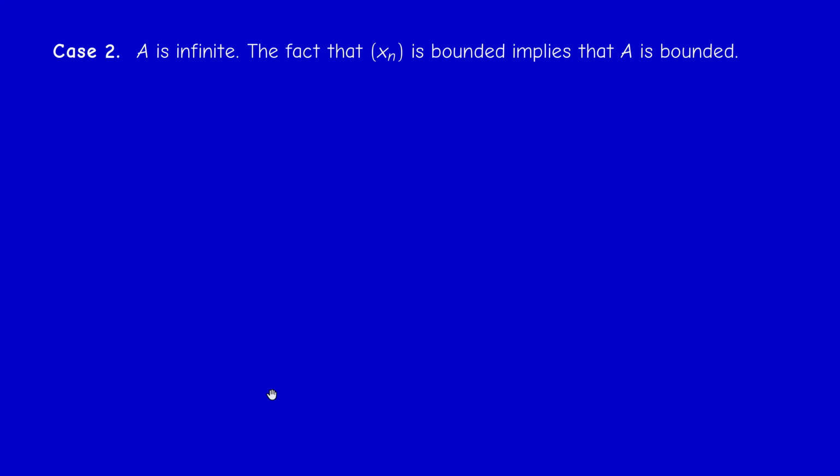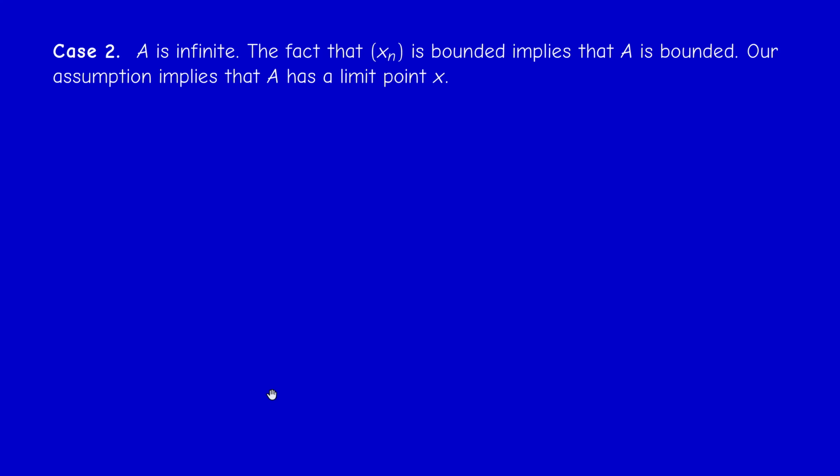So now I have what? Now I have an infinite and bounded subset of the real numbers. And so I am in the assumption of version 1. So version 1 tells me that capital A has a limit point x, right? And now I will prove that there exists a subsequence of xn converging to x.